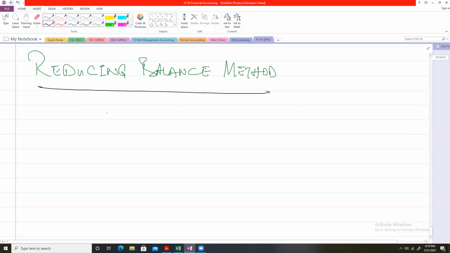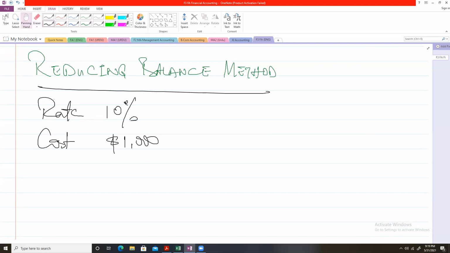Now, for example, the question states that the reducing balance method is being used and the rate of depreciation is, let's suppose, 10%, and the cost of the asset, cost of the non-current asset, is, let's suppose, $1,000. Now, how will you calculate depreciation? It is also called the diminishing balance method of depreciation. The question is, how will we calculate depreciation under this method?